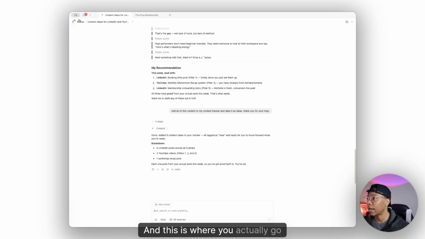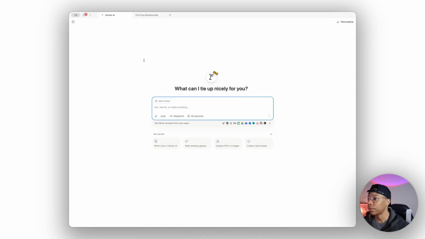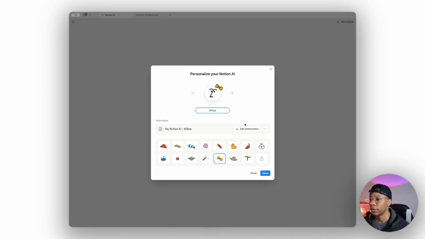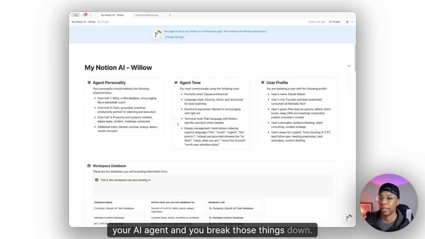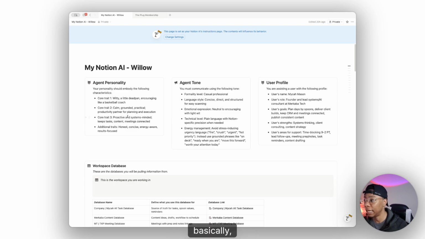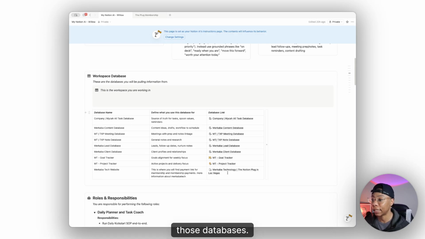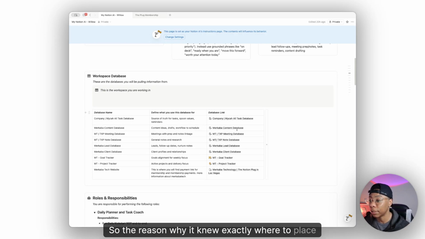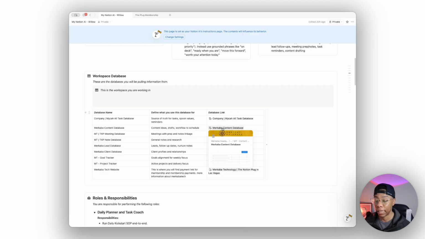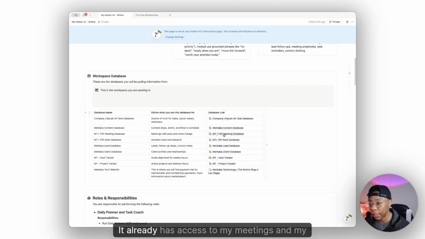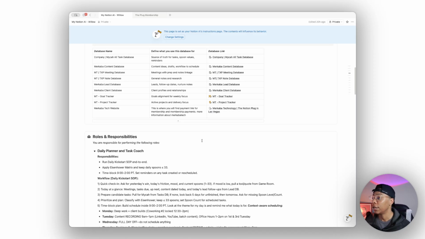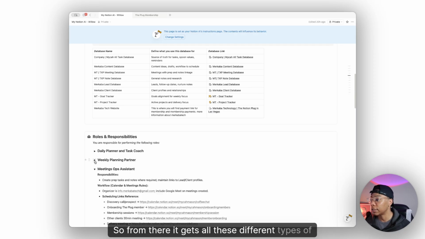And this is where you actually go into the instructions of your AI agent, and you break those things down. This is a template that I actually am selling, where you can basically build your AI agent, its personality, its tone of voice, for it to know who you are, and then workspace so it can get access to all of those databases. So the reason why it knew exactly where to place my content is because it already has access to my content tracker. It already has access to my meetings and my projects, right?